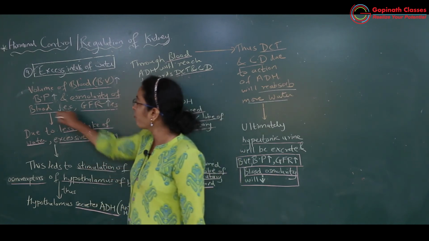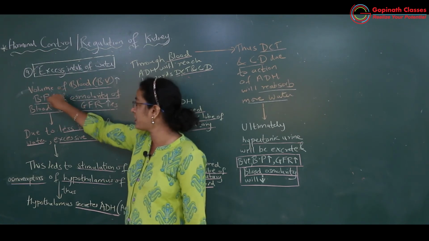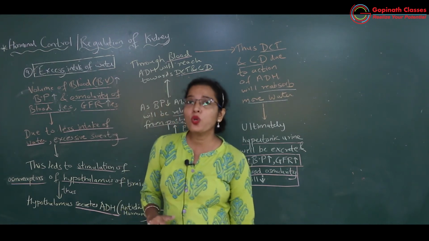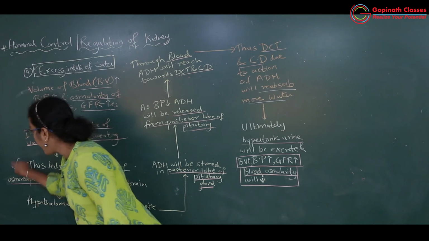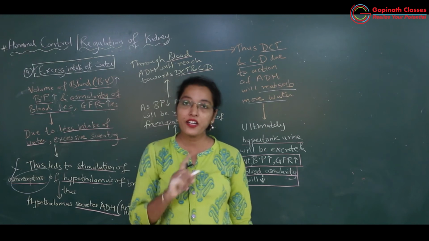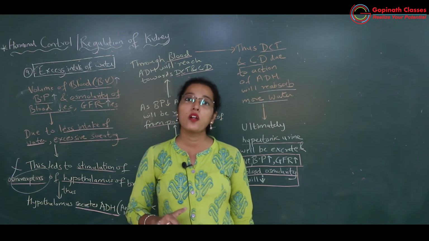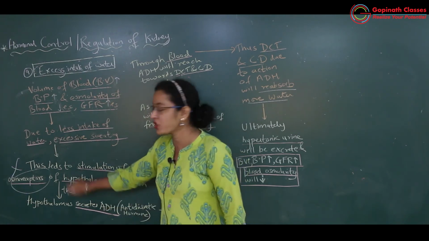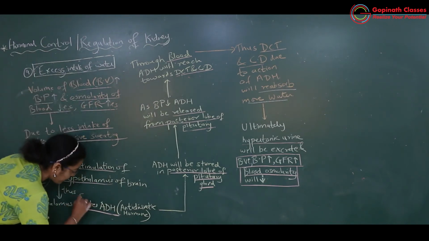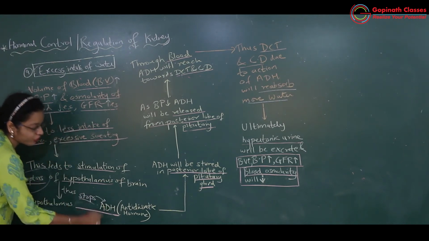So at that time what is going to happen, this BP and BV which has increased, it has to be controlled. So there will be no more secretion of ADH by hypothalamus because osmoreceptors अभी stimulate नहीं होते. There is no stimulation of osmoreceptors to maximum extent, because of which the hypothalamus will stop producing. Okay, hypothalamus stops producing ADH. यहाँ पे secrete हो रहा था, अभी stop हो जाएगा.